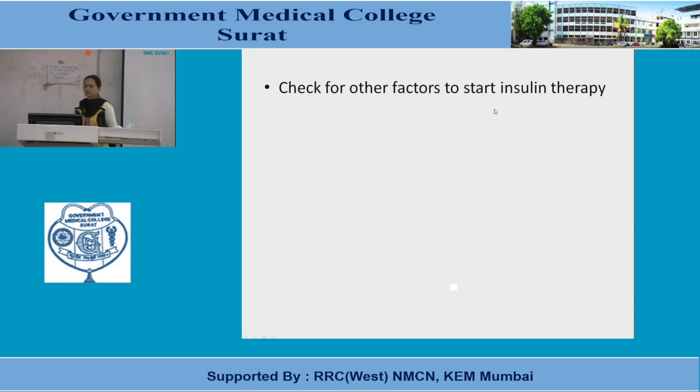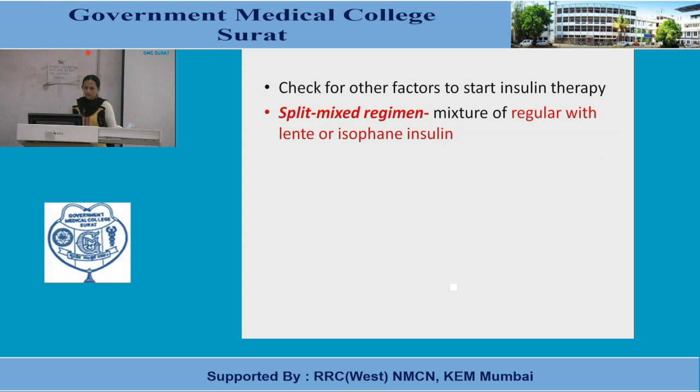Patient characteristics, age, status, then requirement of insulin. That is very much important. So with a glucometer, the patient can check the level of blood glucose, and according to the blood glucose level, the requirement of insulin is calculated and then insulin is given. So to give insulin, there are two regimens. One is the split mix regimen and another is the basal bolus regimen. So first we'll see about the split mix regimen.